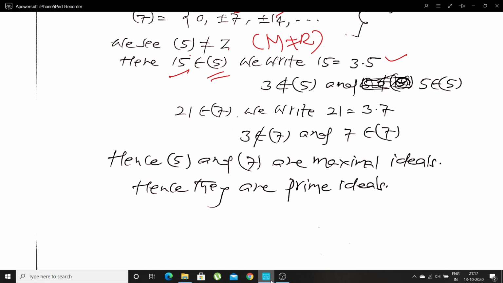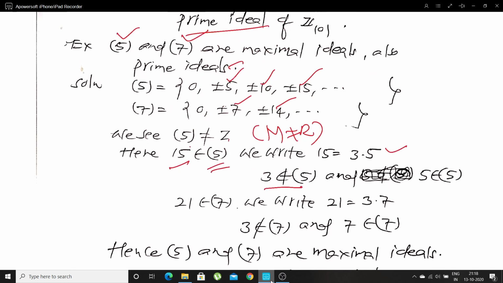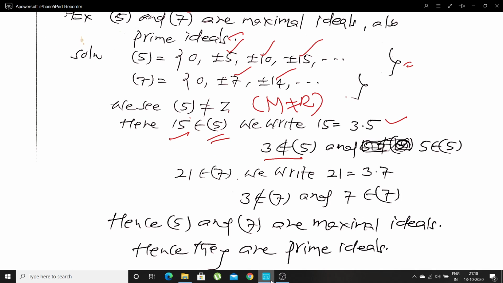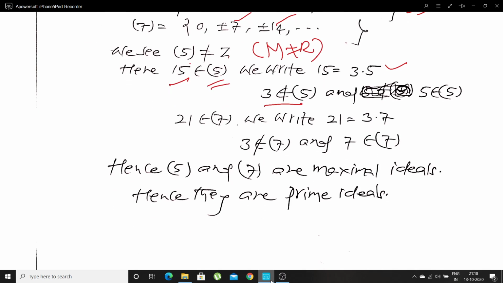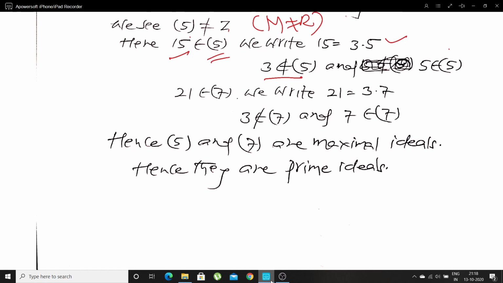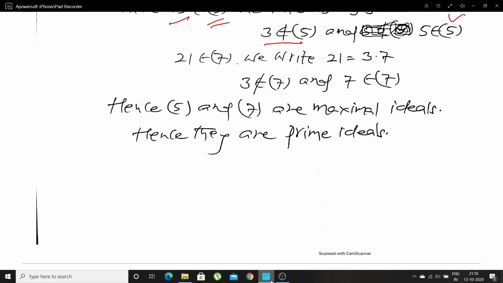What we observe, 3 does not belong to the set generated by 5, which I denote by S, and 5 belongs to S. This result shows us clearly it is a prime ideal.